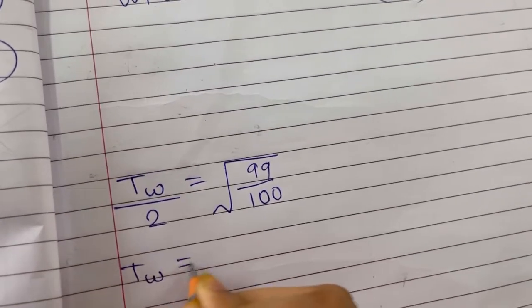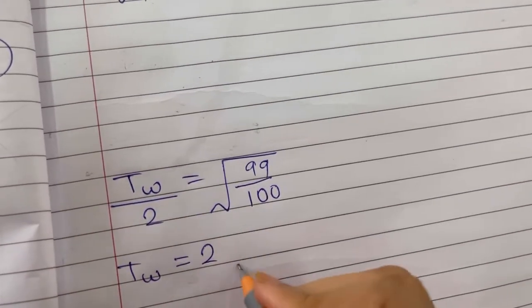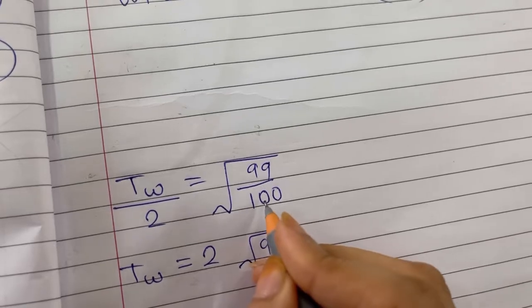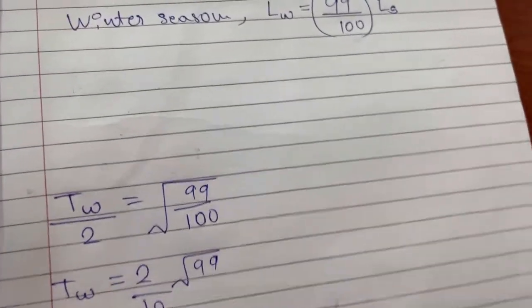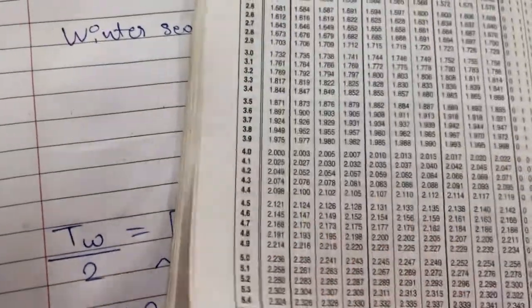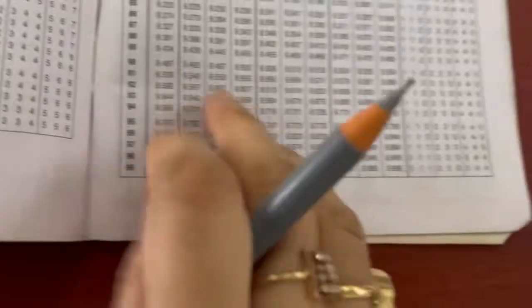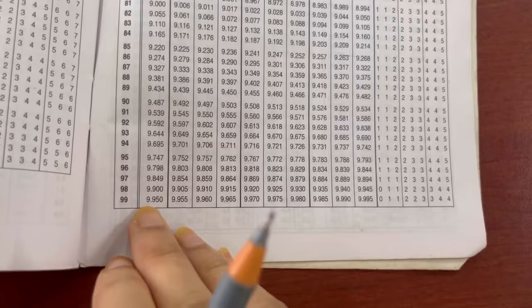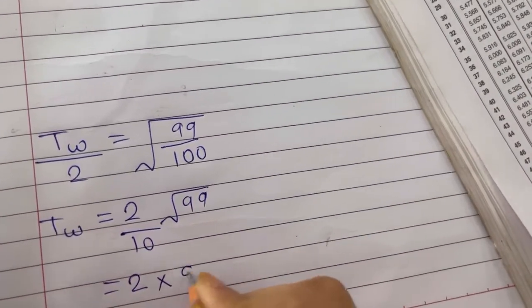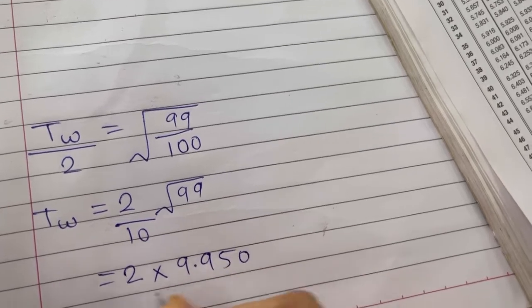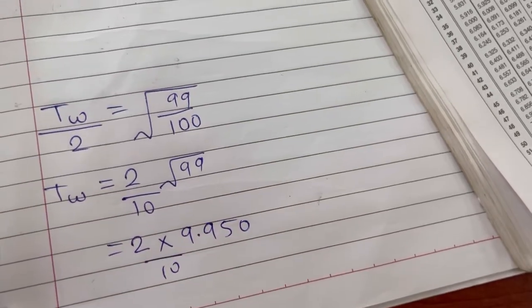So Tw is equal to, I'll take this 2 over here. Let square root of 99 be as it is and remove 100 out of the square root, so this is 10. Now square root of 99, I'll check for the square root of 99. Square root of 99 is 9.950. So 2 into 9.950 upon 10.